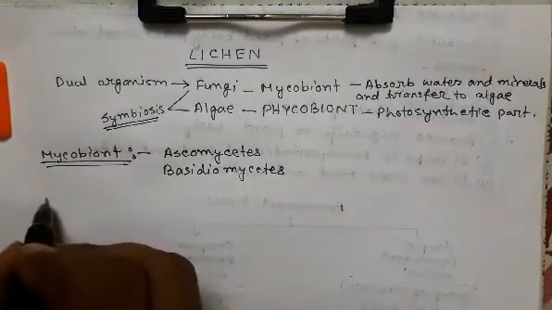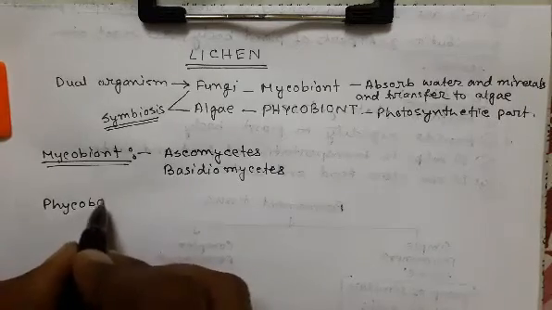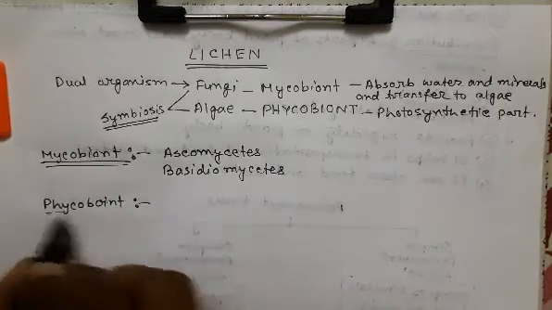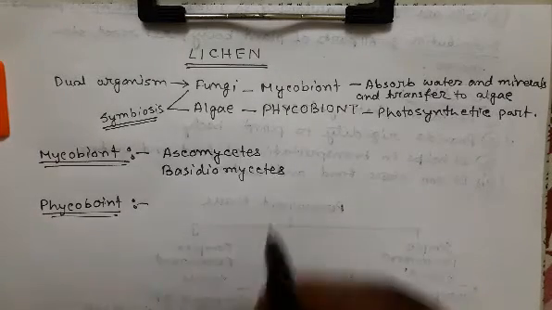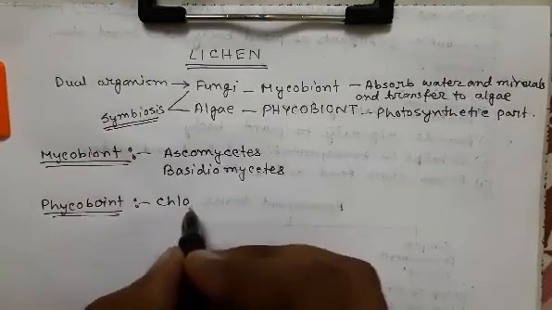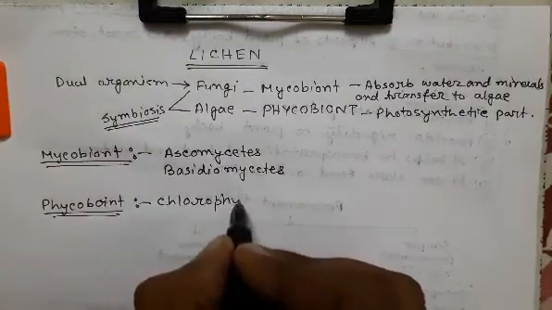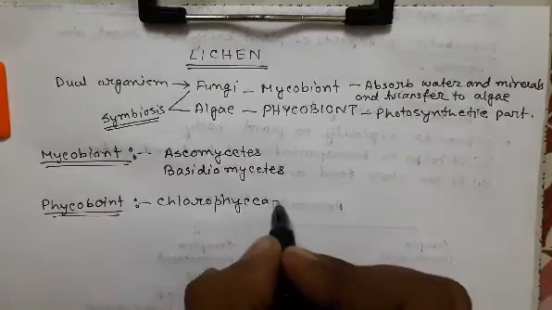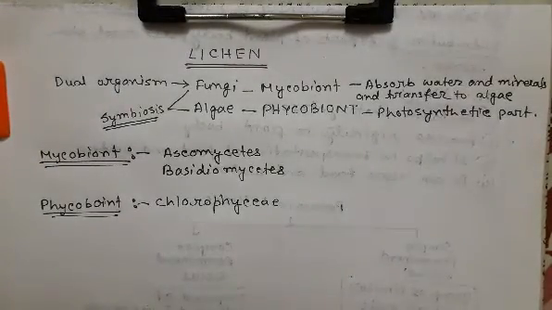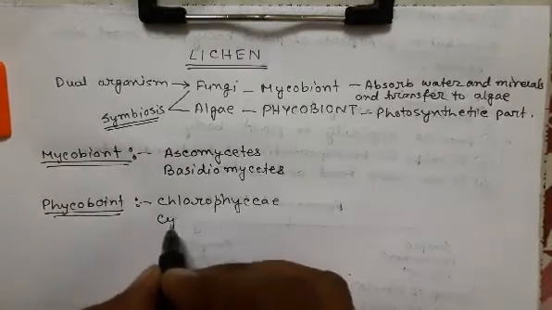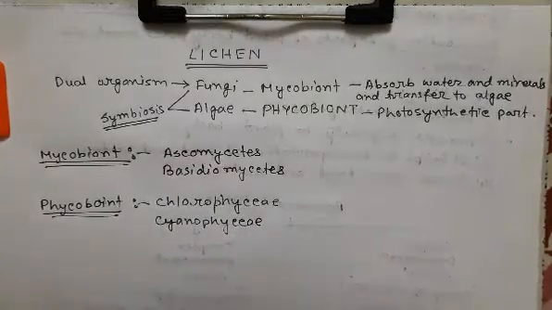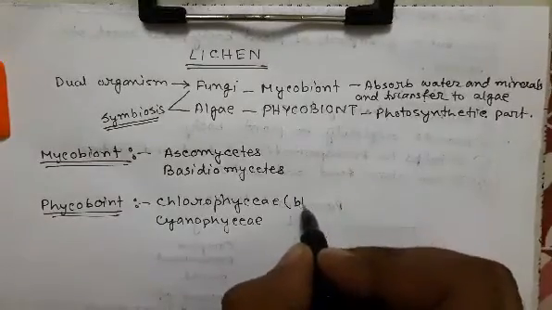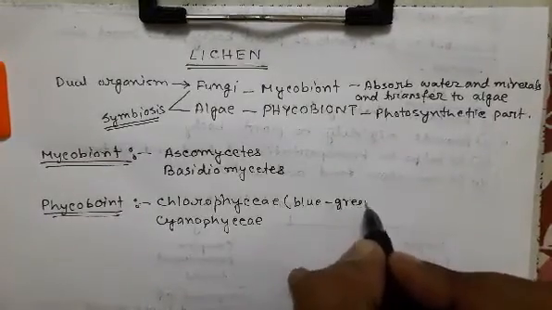And in the case of phycobiont, the major algae that form the lichen are the Chlorophyceae group. So the Chlorophyceae group of algae are the major part of the lichen, and very few involved are Cyanophyceae, which are basically blue green algae.